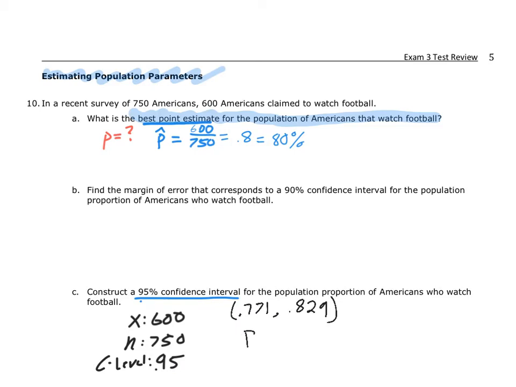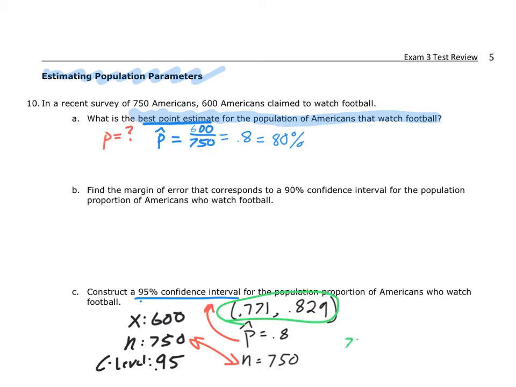And then I've got my p hat is equal to 0.8 and my n is equal to 750. Well, good. My n and my p hat match up with what I've already been estimating here. That's a good thing. My n matches right there. My p hat matches from the first part up there. But this right here is the powerful part of this problem, and that's what tells me my confidence interval. That gives me my confidence interval directly.